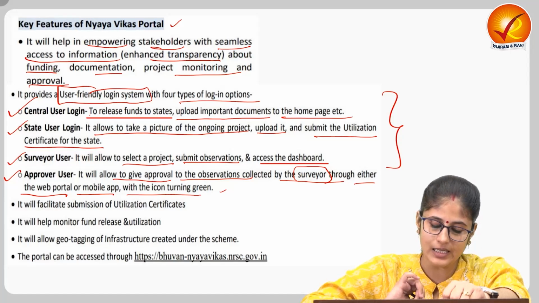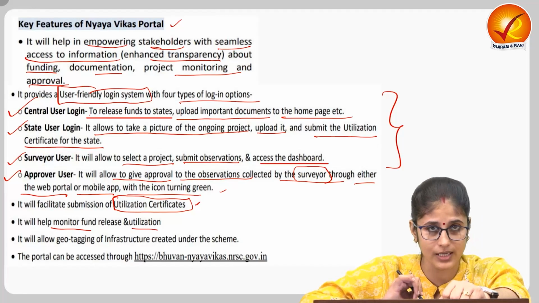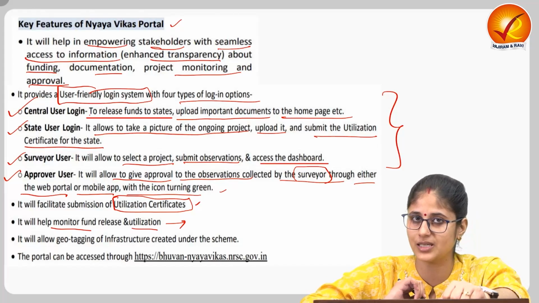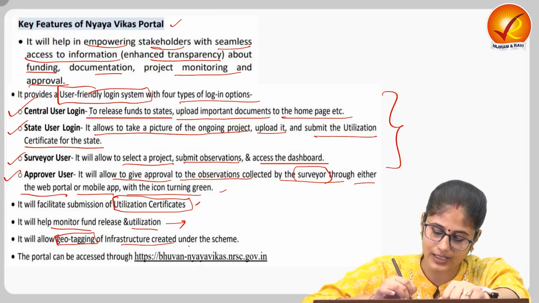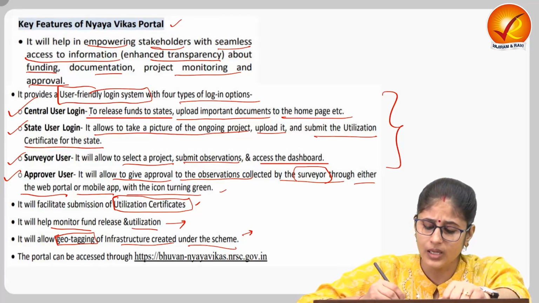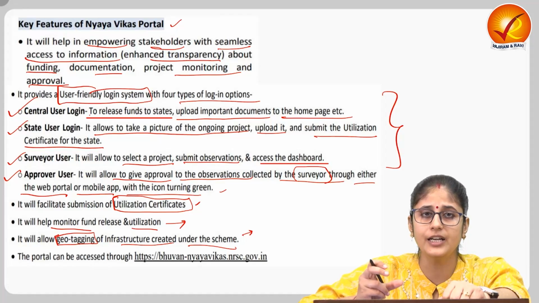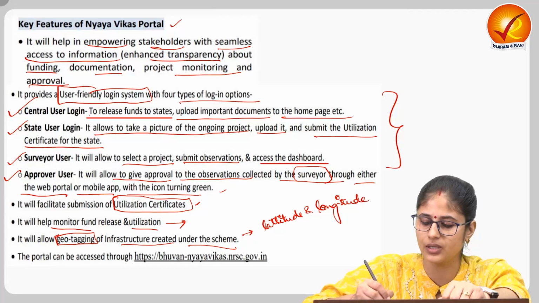It will facilitate submission of utilization certificates through an online medium. It will help monitor fund release and utilization. So, it will also enhance transparency and accountability. It would allow geotagging of infrastructure created under the scheme. What is geotagging? Wherein we add the geographical identification, that is the information with regard to latitude and longitude, to that particular media.